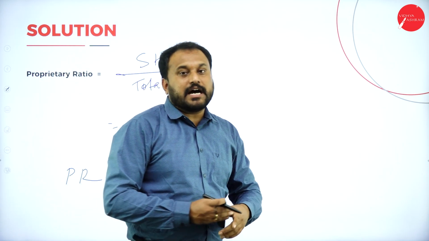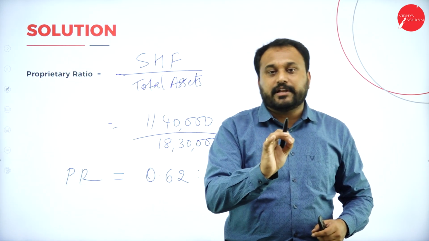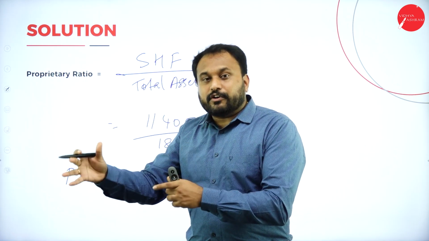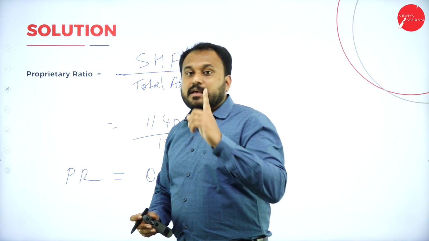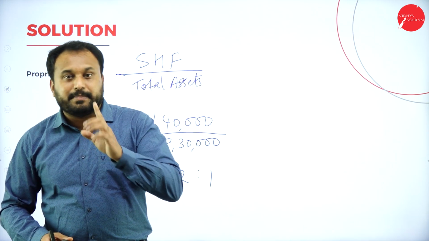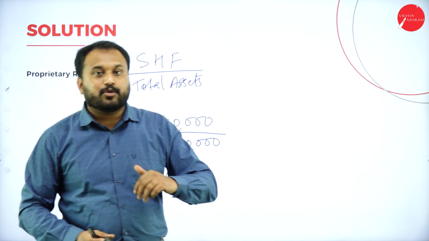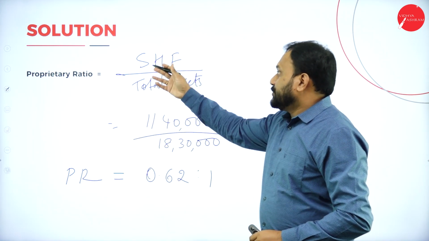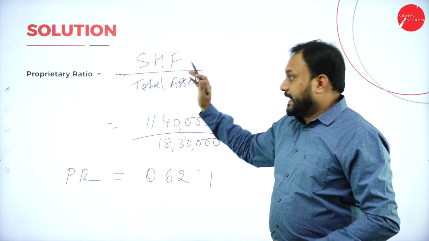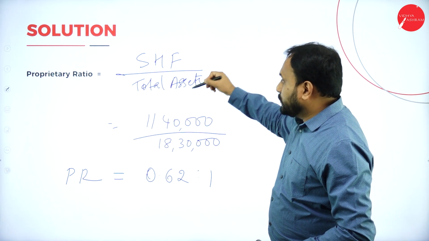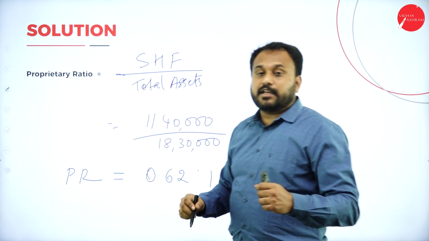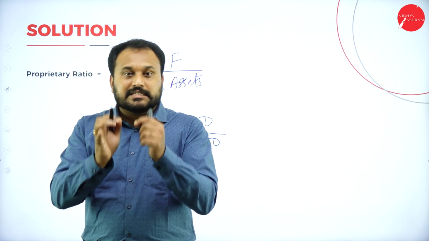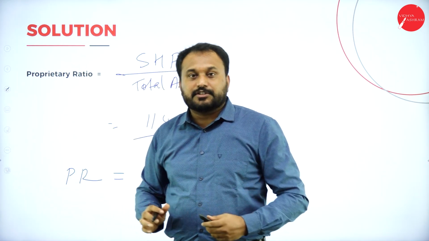Next we have our debt equity ratio. Now debt equity ratio is debt divided by equity. Now when you go for calculation of equity, please understand if preliminary expenses are there, please subtract that. Next we have proprietor ratio. Now when it comes to proprietor, the formula is very simple. Shareholder fund divided by total asset. Again in shareholder fund and total asset, what is it that you are deducting? You are deducting preliminary expenses. The minute you get preliminary expenses, start deducting it. So this is what it is.